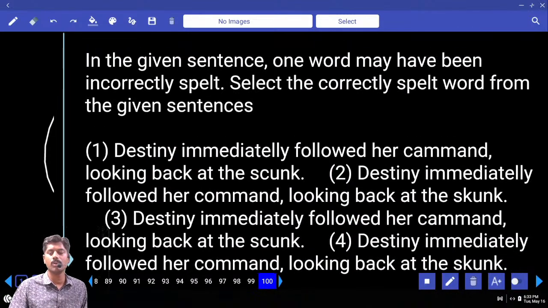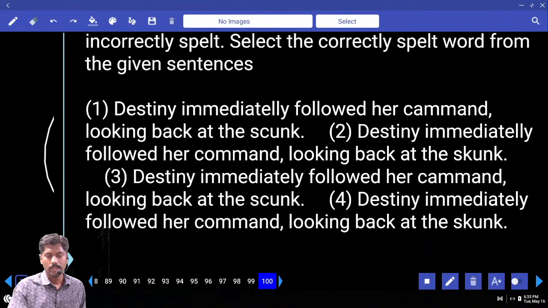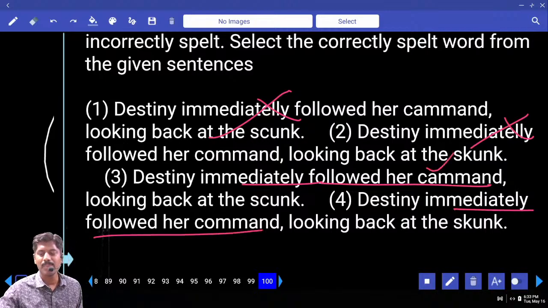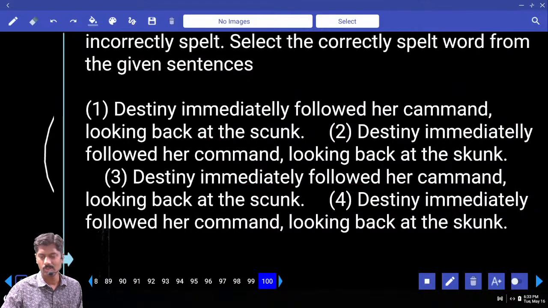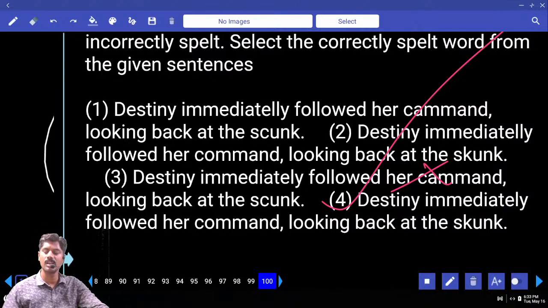Destiny immediately followed our command. Okay, we need the correct spelling. Immediately is not double L, it is single L. I am eliminating first and second. Third one single L, okay. Followed our command, followed our comma, and wrong. So answer fourth option. Destiny immediately followed our command looking back at the skunk. Skunk is a kind of animal which appears like a squirrel.